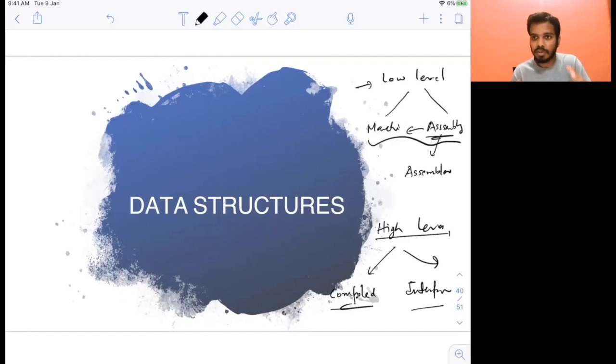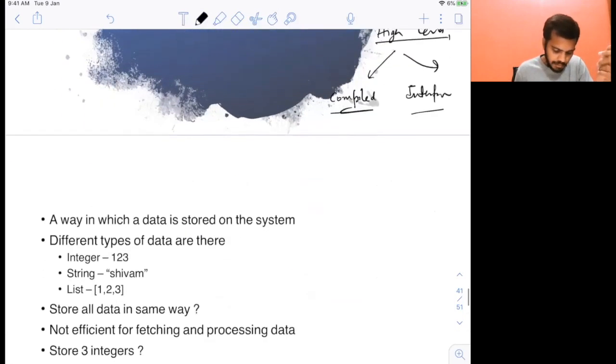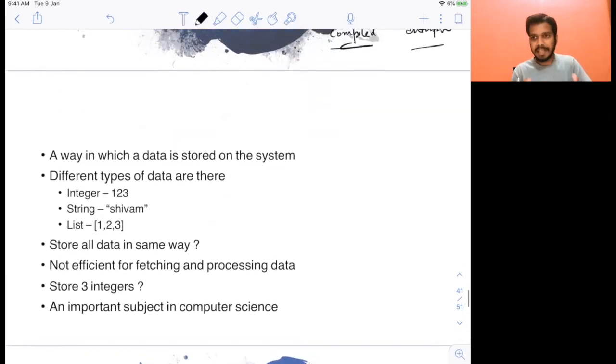Data structure is also a very important part of computer science. I will just give a brief overview of this. You have data, but there should be a way in which data is stored on the system. That's data structures. There is some structure which you follow to store the data on the system.